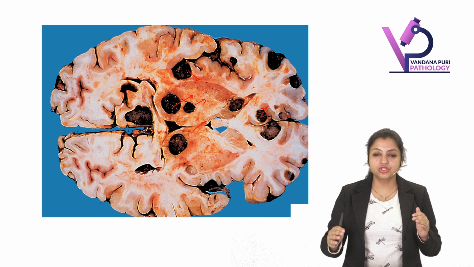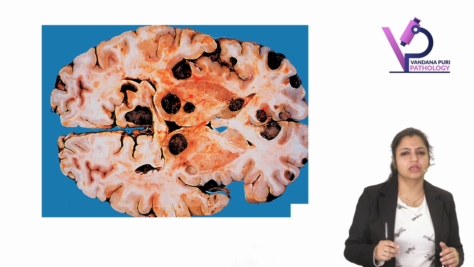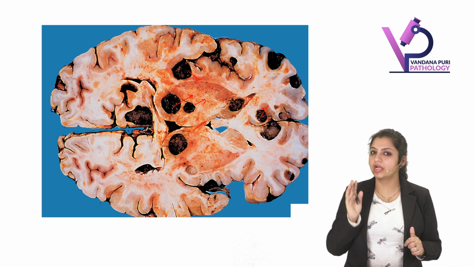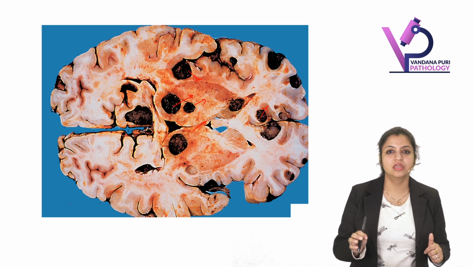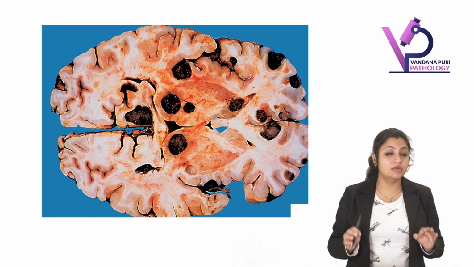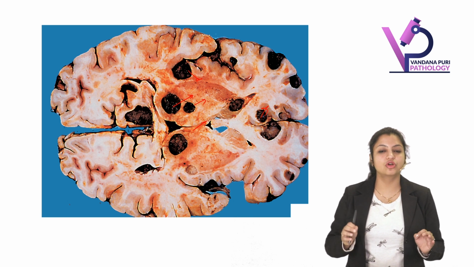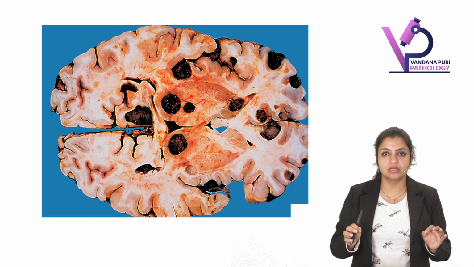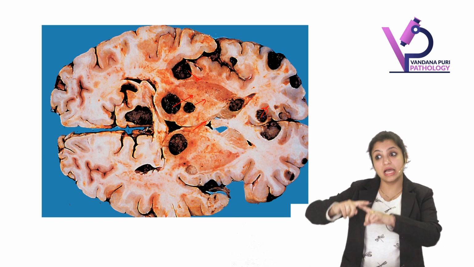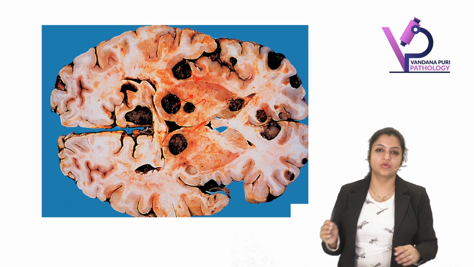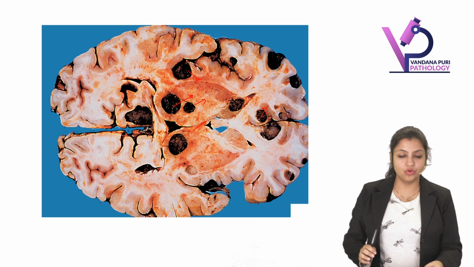Now, let's talk about primary tumor. What do you think is the most common primary tumor of the brain? If you're talking about a single tumor, it's meningioma. Meningioma is the most common primary tumor of the brain. Okay, but glioma as a whole is most common. But when we're talking about a single tumor, the most common type of primary benign CNS tumor is meningioma.